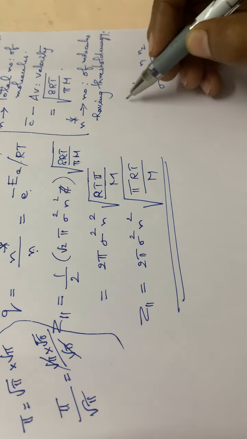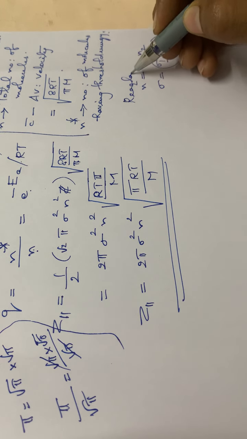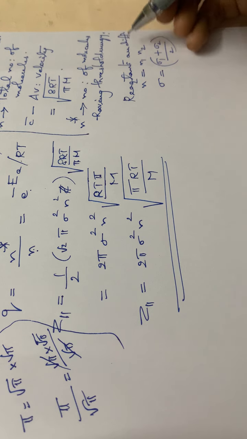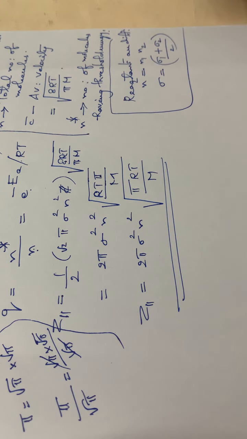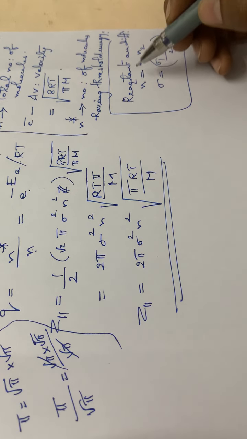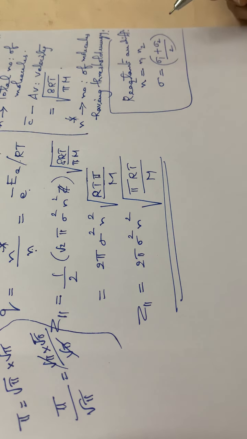Okay, so if the reactants are different, and also the formula is a very big formula, it is not present in your syllabus. So you have to substitute n square is equal to n1 into n2 and sigma is equal to sigma 1 plus sigma 2 divided by 2.